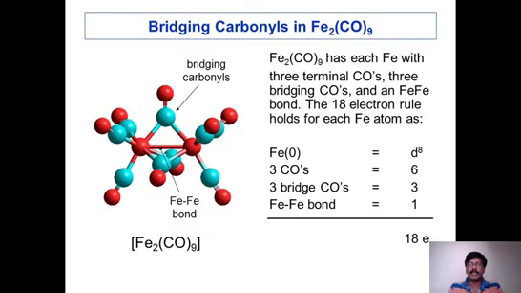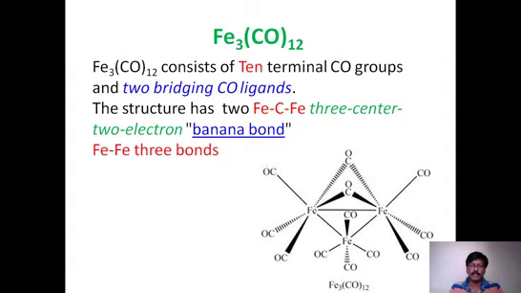So we can see what is the 18 electron rule, and how it is explained for each and every carbonyl, because this is very important according to our syllabus. 18 electron rule is to be maintained by these complexes. We need to explain how 18 electron rule is followed. Here you can see how we have explained 18 electron rule. So that I will again explain after a few minutes.